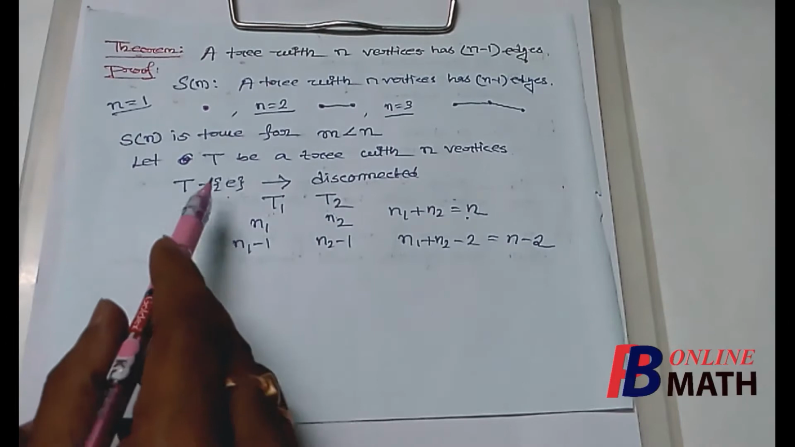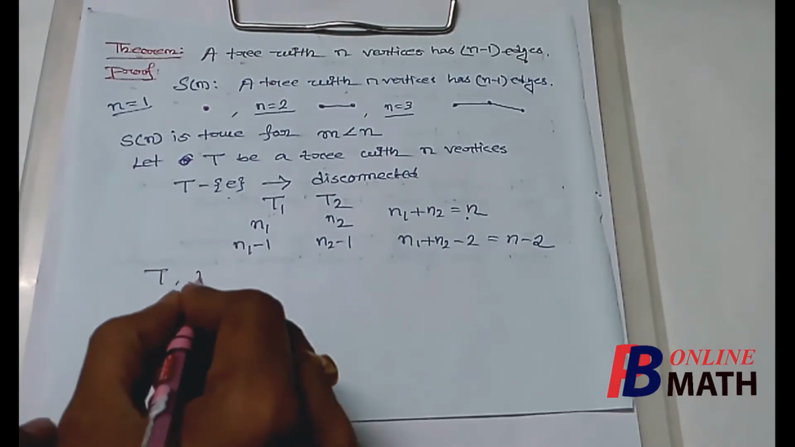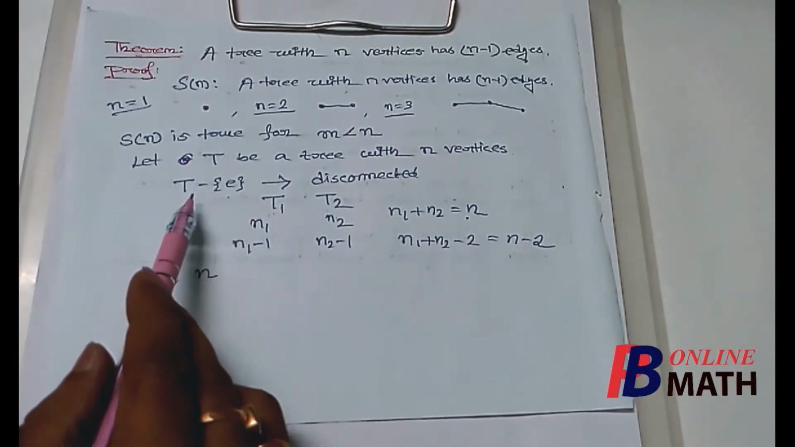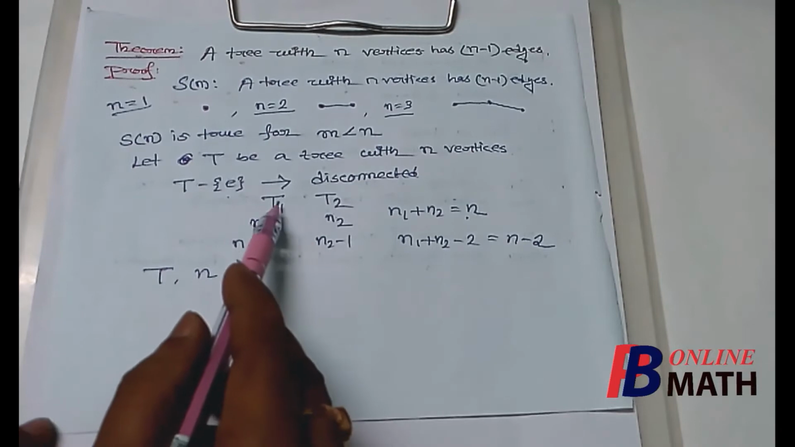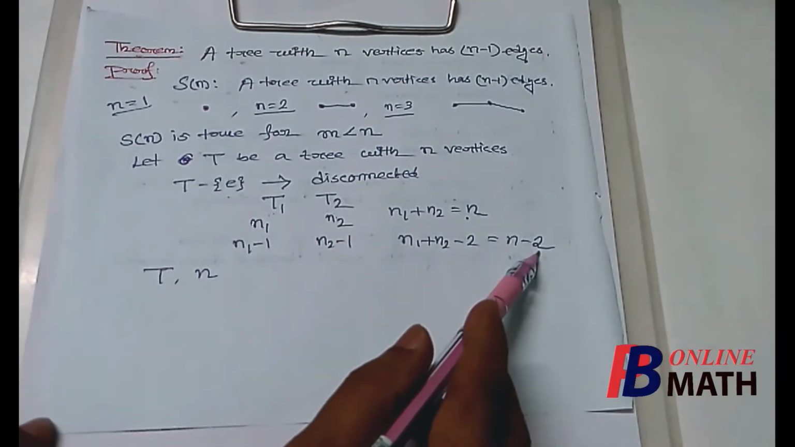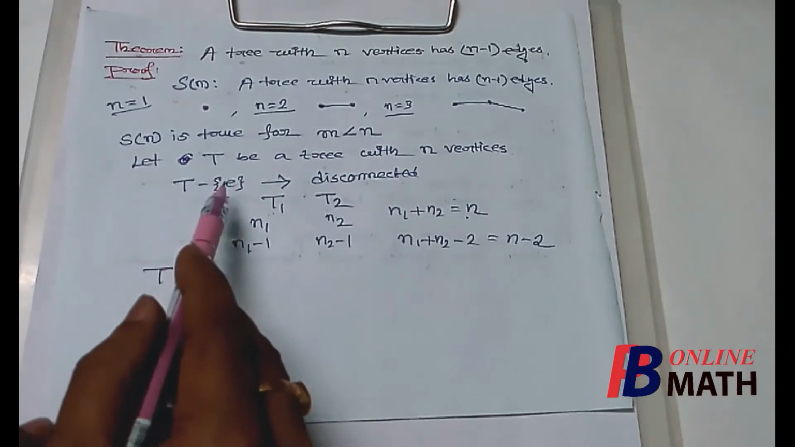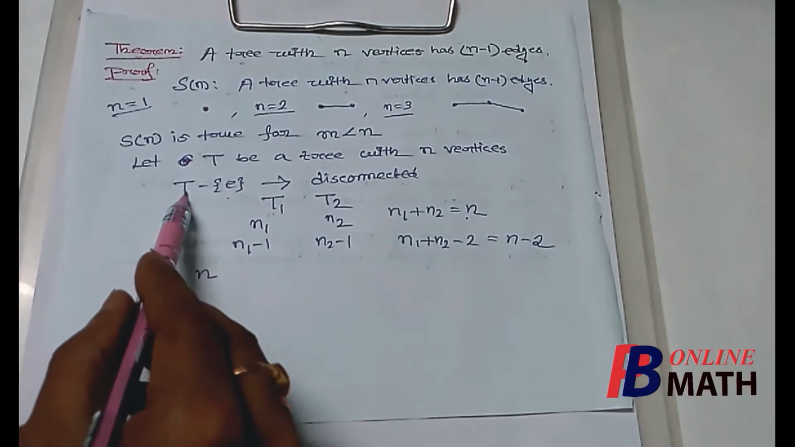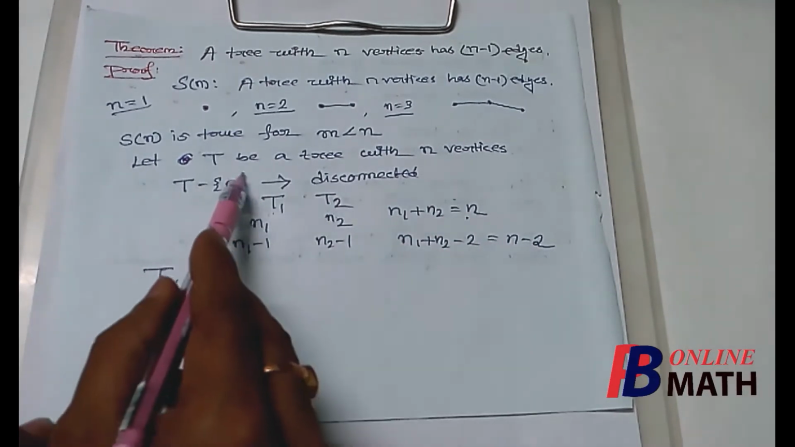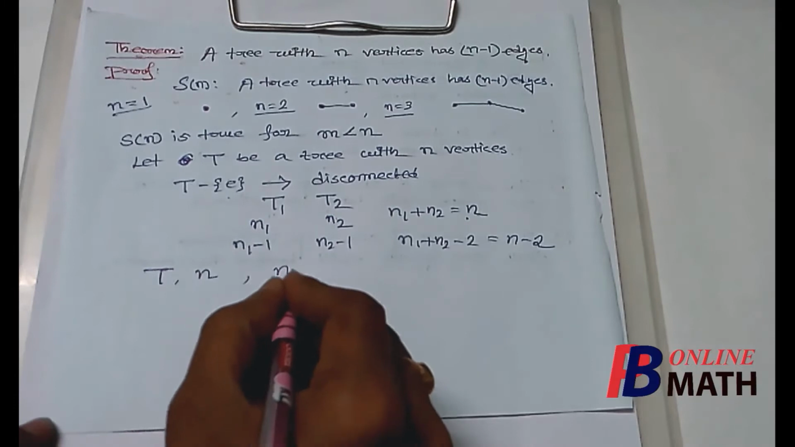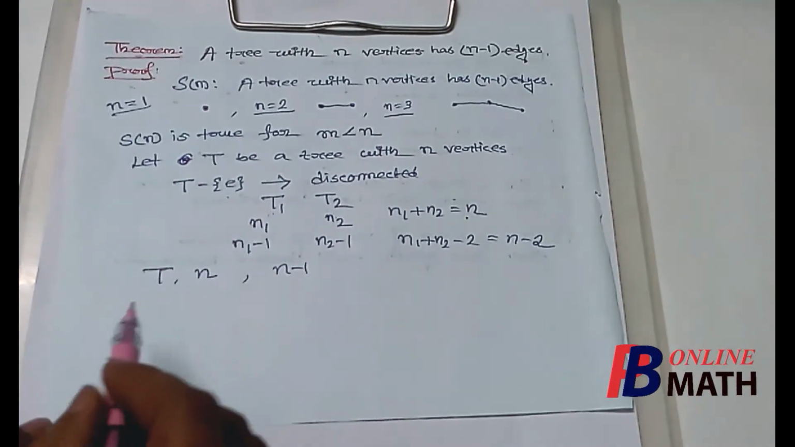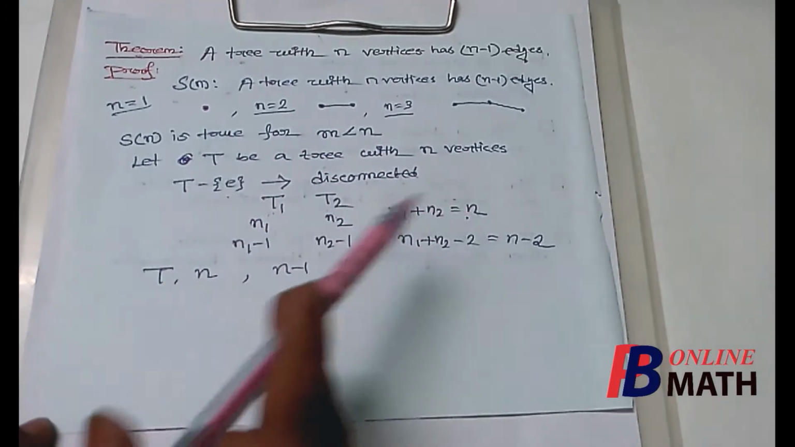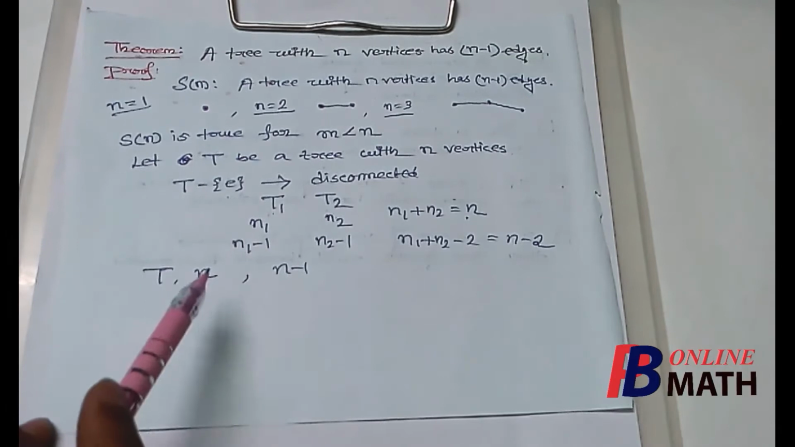Now let us find the number of edges of T. So T has n vertices, and let us find the number of edges of T. Now the combination of T1 and T2 has n minus 2 edges, and these are obtained by deleting one edge from T. So the total number of edges in T will be n minus 2 plus this edge. So the number of edges of T will be n minus 1. Therefore we have found that for a tree having n vertices, the number of edges is n minus 1.